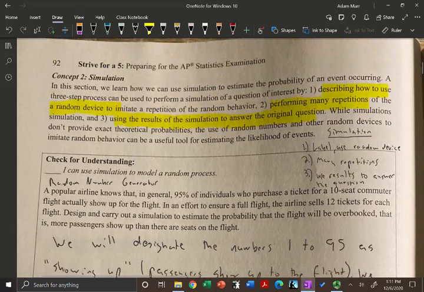Okay, so let's do the first part, which is labeling. Our labeling is going to be like the 95% part, right?